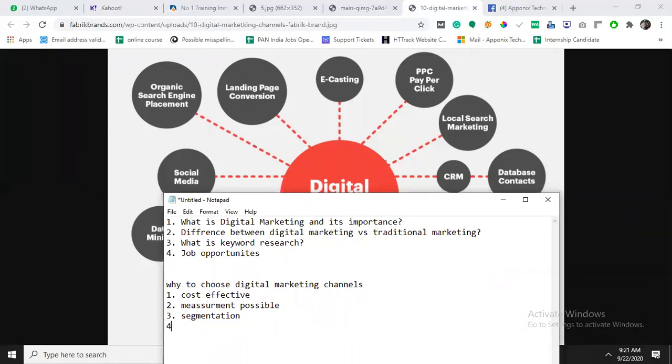That process, we can say, reaches the exact audience. That filtering option is available in digital media channels. And one more thing: if you want to make any changes, or decide to place an ad, we can do it quickly. It is quick and fast. But that does not happen in traditional media.